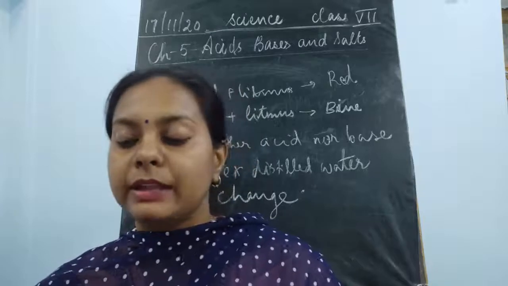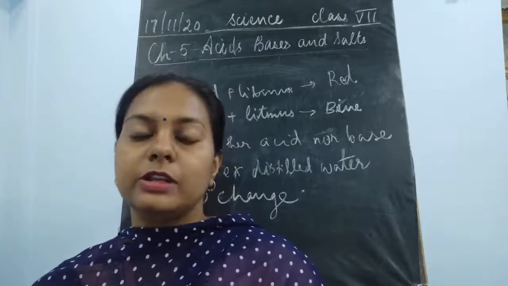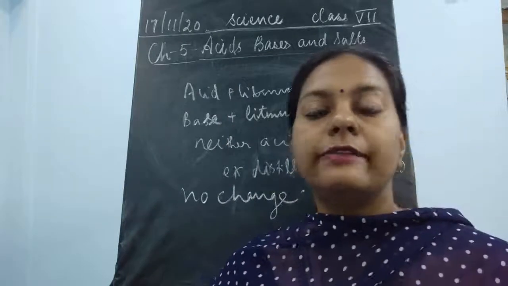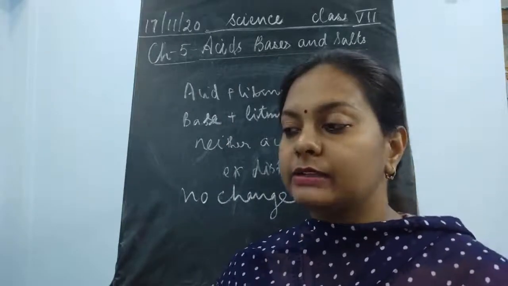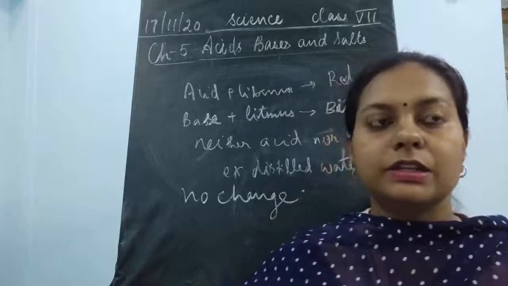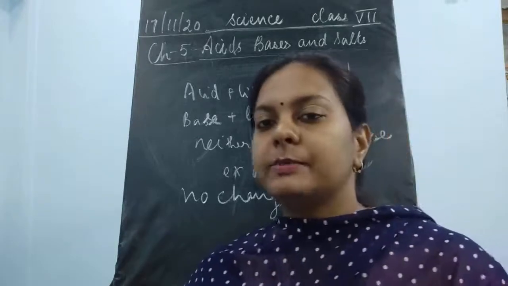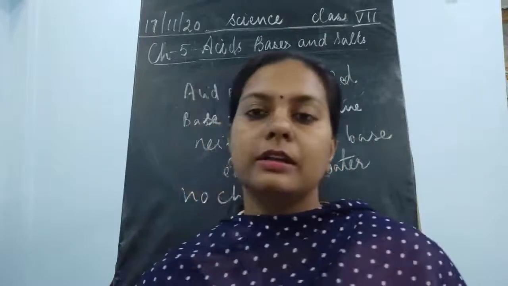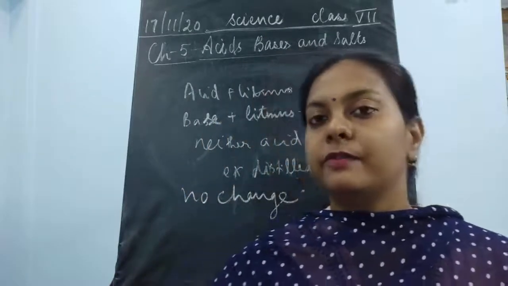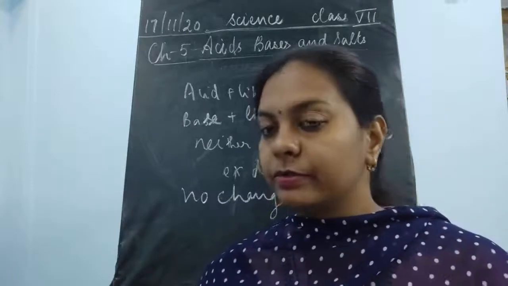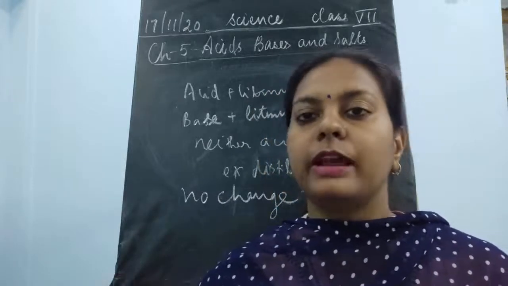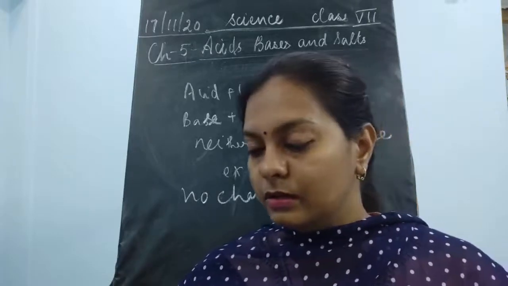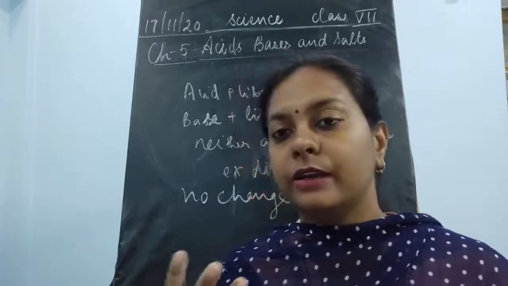Okay, and then we have studied that it is also helpful in soil treatment. If the soil is acidic, we will add basic fertilizers, or if it is basic in nature, we give acidic fertilizers, or if it is neutral, then the balance of acids and bases has to be maintained. Okay, it has to be brought towards a normal range of pH, normal value. Then only the soil could help in giving a fertile land.